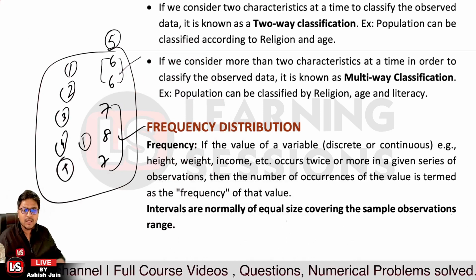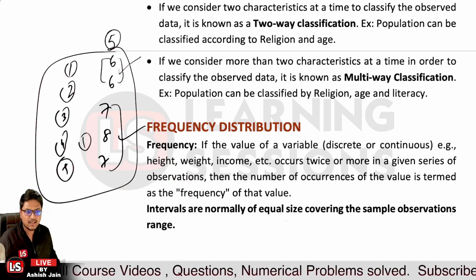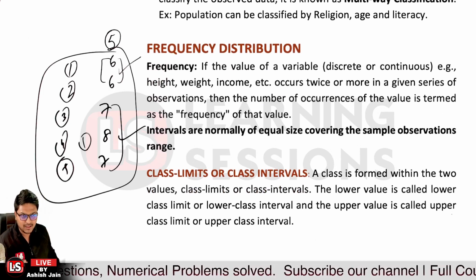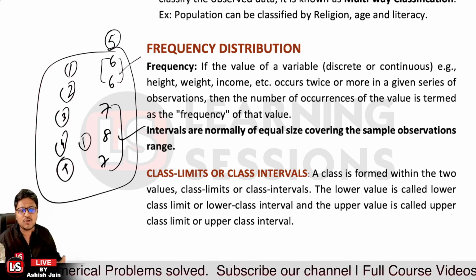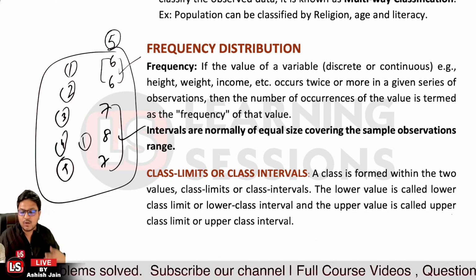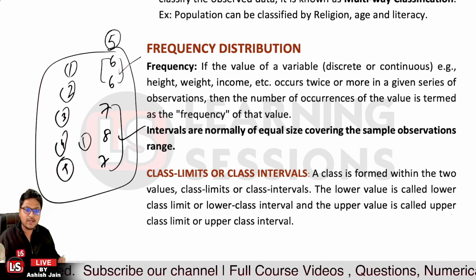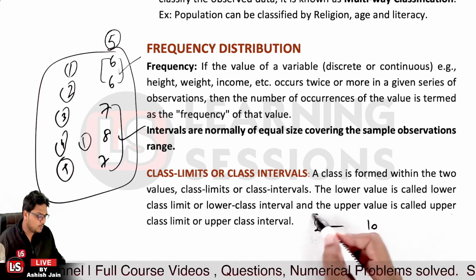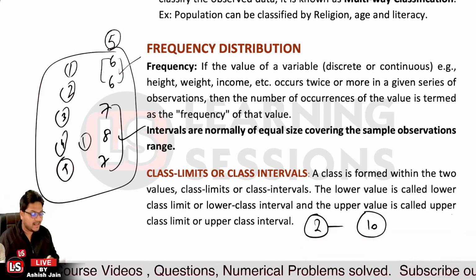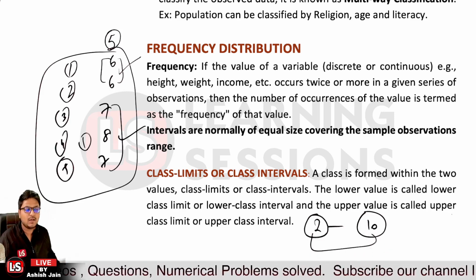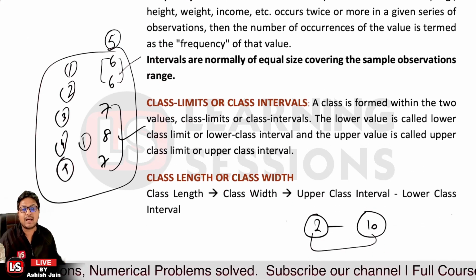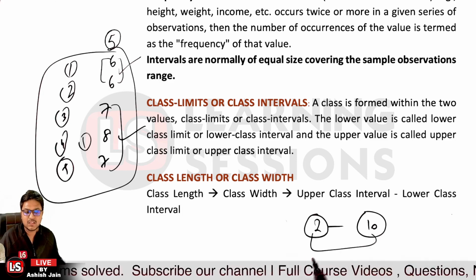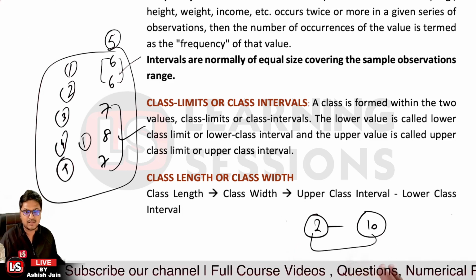Okay, the intervals are normally of equal size, covering the range of the sample observations, and this is related to class limits or class intervals. What is a class limit or class interval? A class is formed within two values, the lower class limit and the upper class limit. If we have data from 2 to 10, together they form a class. Then there is class length or class width: the upper class interval minus the lower class interval.